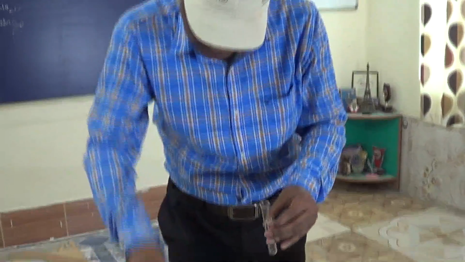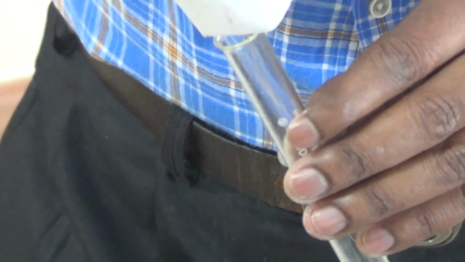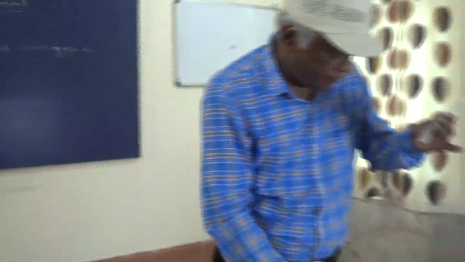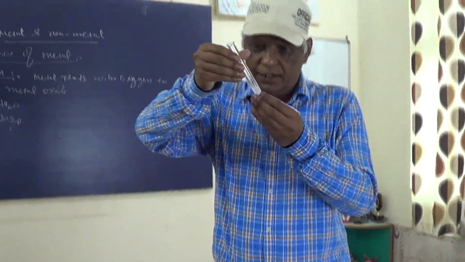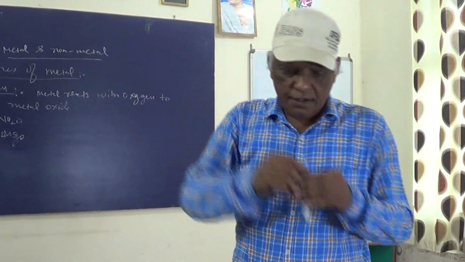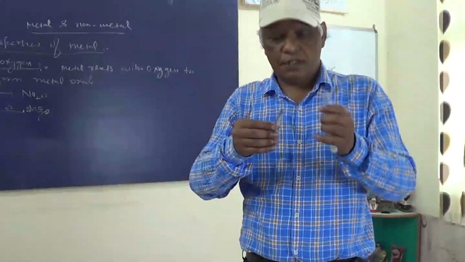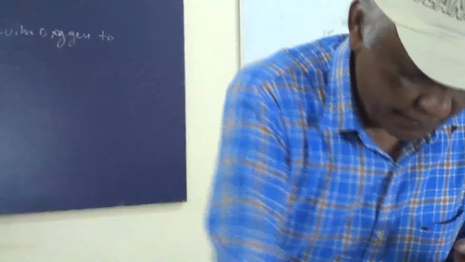This white ash is taken in a test tube. Now add some amount of water to it. Shake it, dissolving the magnesium oxide. Now testing the magnesium hydroxide. Do you know magnesium hydroxide is a base which turns red litmus paper into blue? Now I am performing the test.